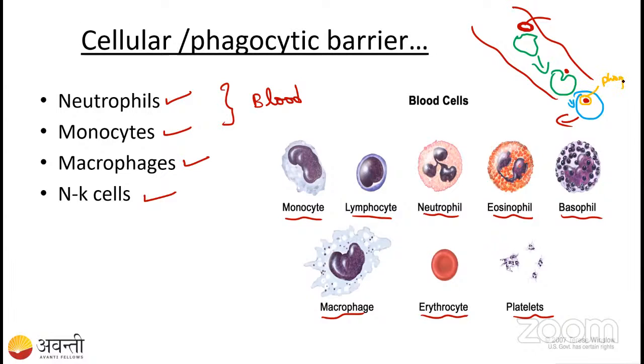We will call it a phagosome. In the cell, the lysosome is also present, right? Lysosome. So now what will happen? The phagosome is going to be fused with the lysosome. See here, there's the bacteria, and the lysosome and the phagosome are going to be fused.